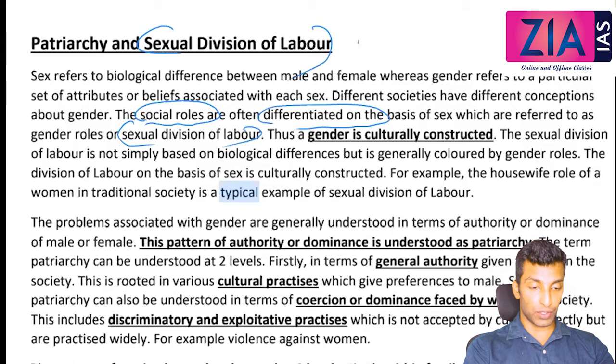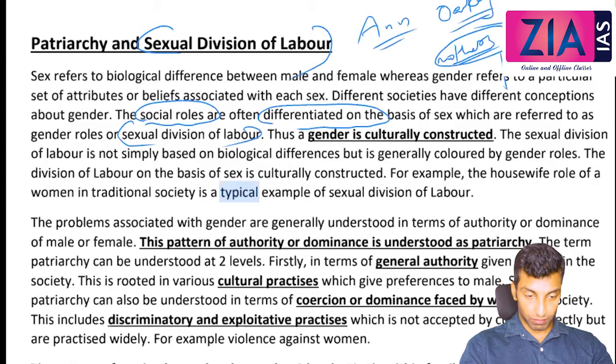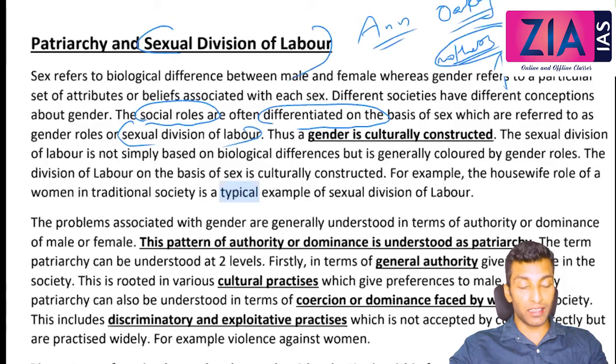Now, a very famous feminist sociologist is there, Ann Oakley. According to her, the mother's role is also culturally constructed. Actually, this is not the women's role. It is culturally constructed, not giving birth to the child. When I am talking about the mother's role, it is not giving birth to the child. It is obviously biological. So biologically, only a female can give birth to the child. But the role of mother is different from giving birth to a child. The role of mother is like when we discussed Parsons, I have told you emotional head, instrumental head, etc. Apart from that, the mother has to take care of the child.